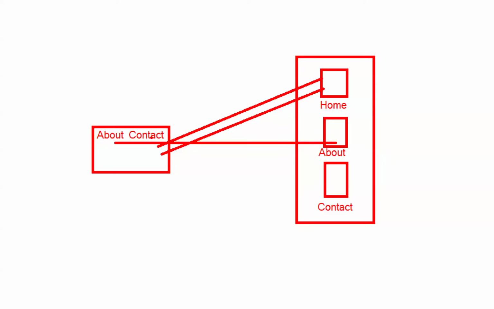If the user clicks on contact, one request goes to the server, and the response comes back to the browser. Like this, every time a request is going to the server, and the related response is coming back to the browser. So this is the procedure working here. Every time one request goes to the server, the related response comes back to the browser. That is the concept.